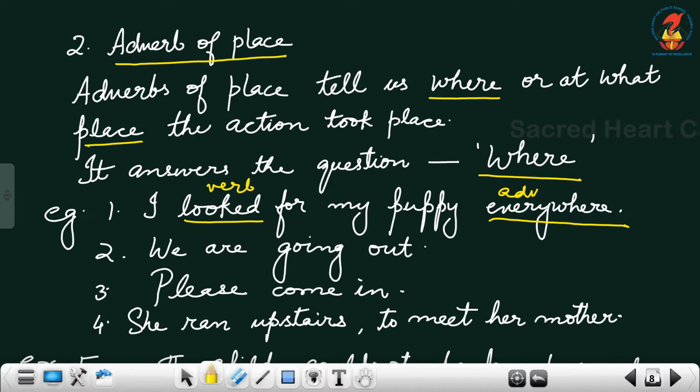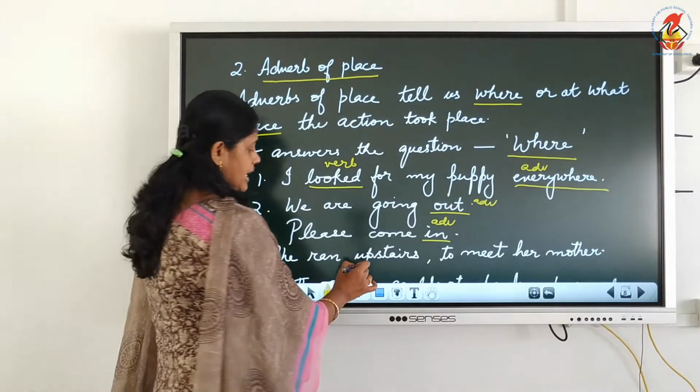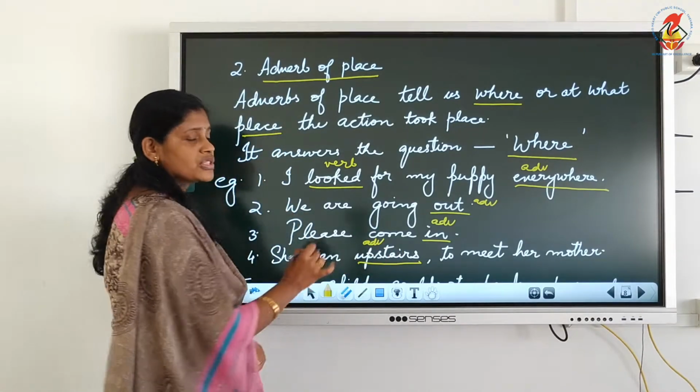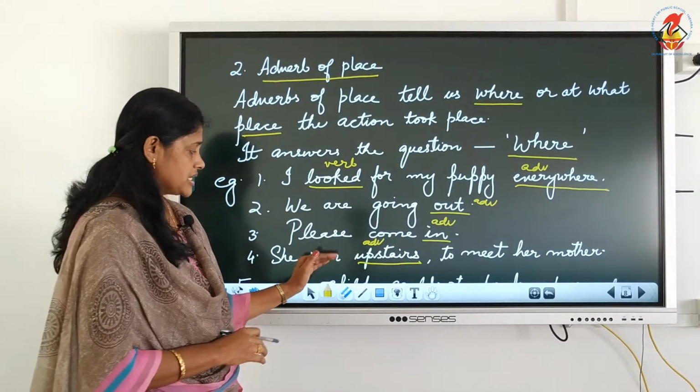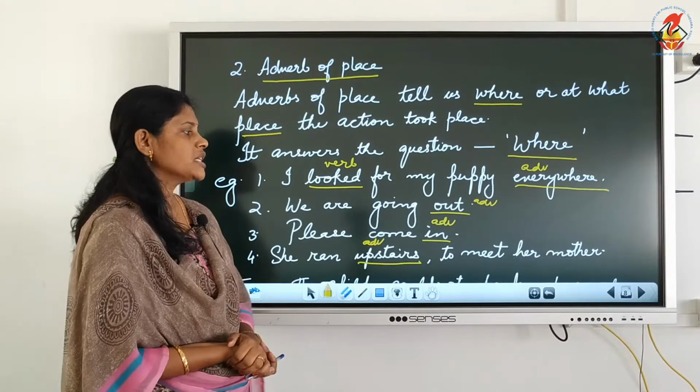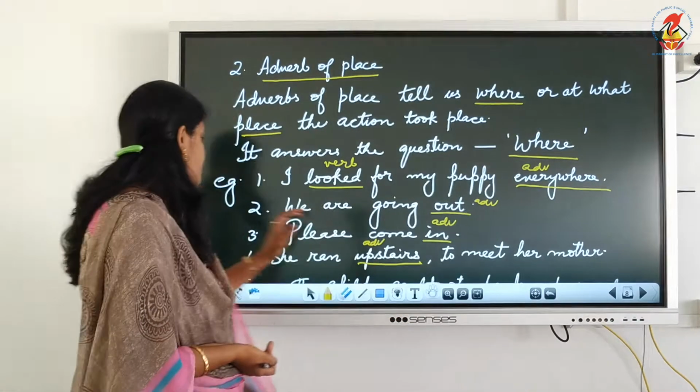We are going out. Where are you going? The word out is the adverb. Is it clear? Please come in. So which place should you come? You should come in. So this is the adverb. She ran upstairs to meet her mother. She ran where? Which place did she go? She ran upstairs. So this is the adverb. She ran, ran is the verb. And the word describing which place did she go? Where did she run and go? She ran upstairs to meet her mother.